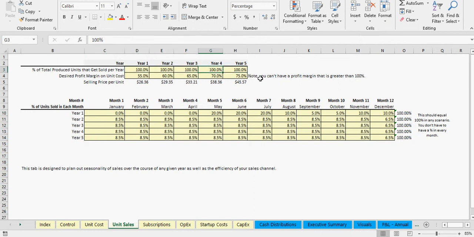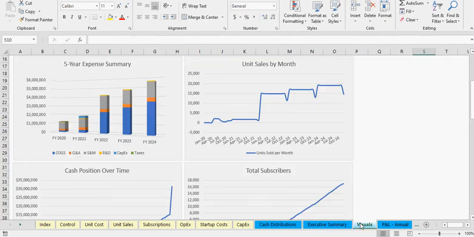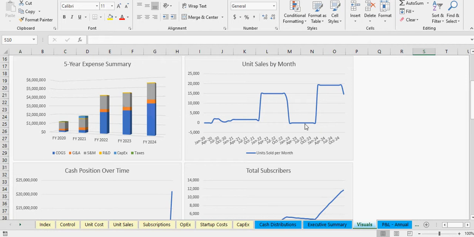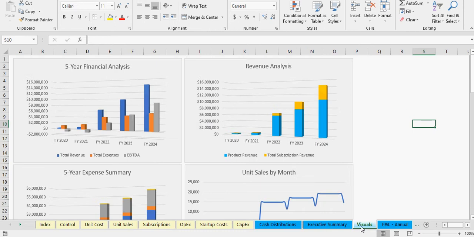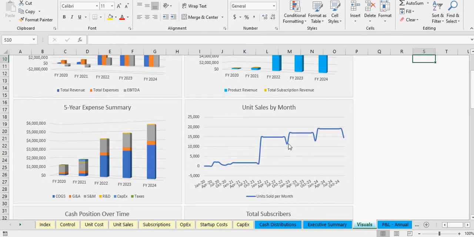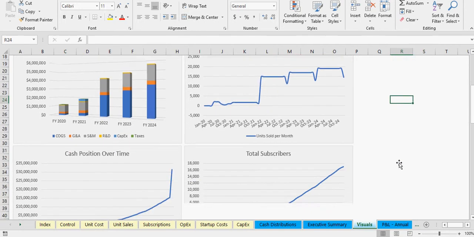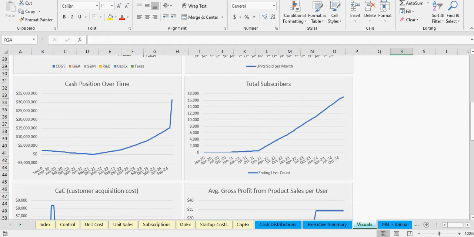Let's say we put 0% for year 4. You go into the visuals, now what's going to happen in year 4? Oh, it's 0. No sales. So we'll undo that, go back up here. And the reason why this is dropping off is because I think I put less percentage in the final month. But you'll have to do that for whatever makes sense for your scenario.